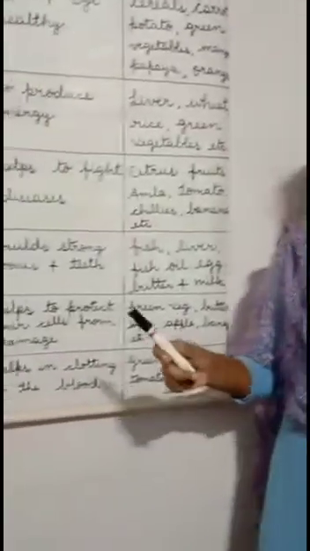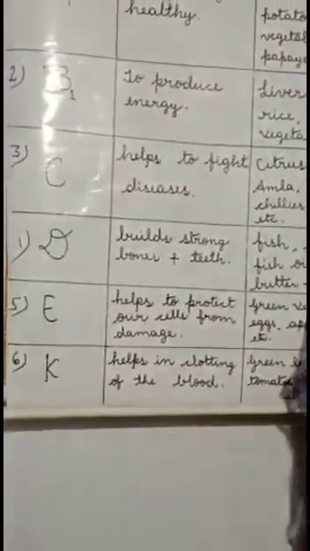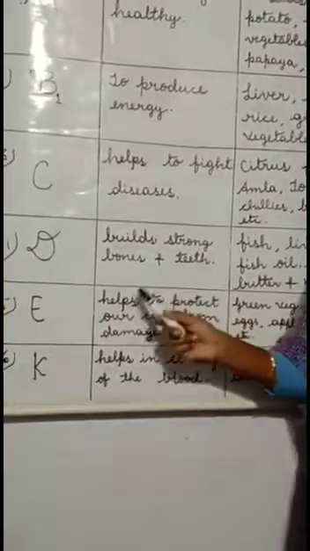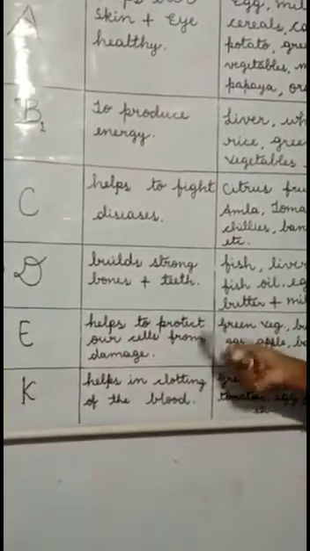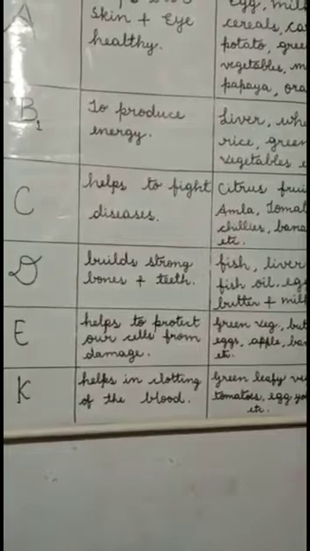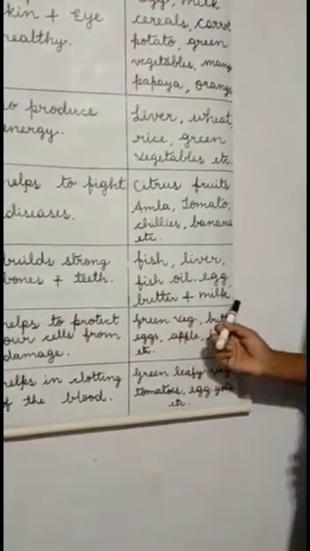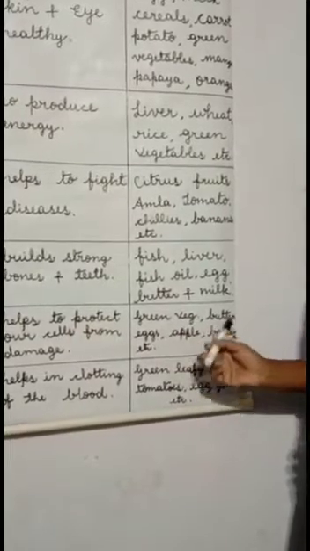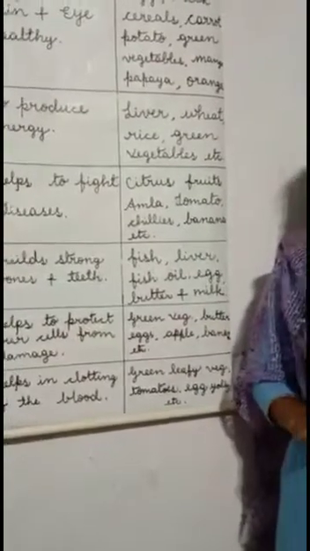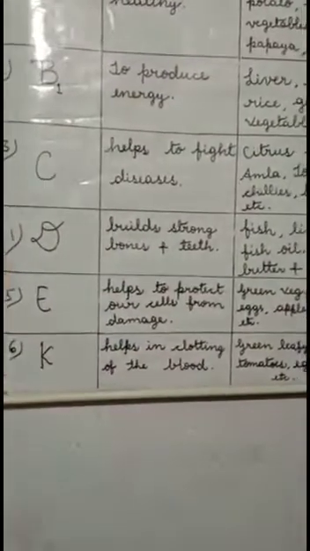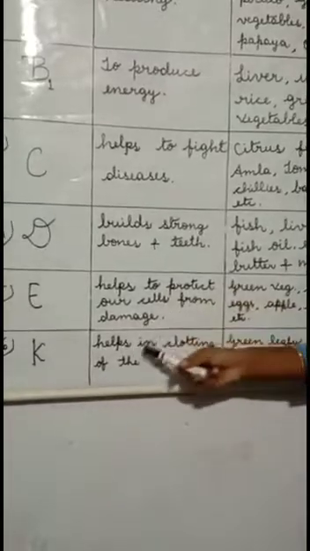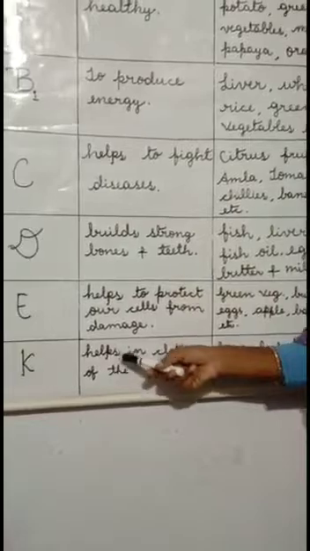Next vitamin we will see is vitamin E. Vitamin E helps to protect our cells from damage. The foods which are rich in vitamin E are green vegetables, butter, eggs, apples, bananas, etc. Next, vitamin K. Vitamin K helps in clotting of the blood. So what is the function of vitamin K? It helps in clotting of the blood.